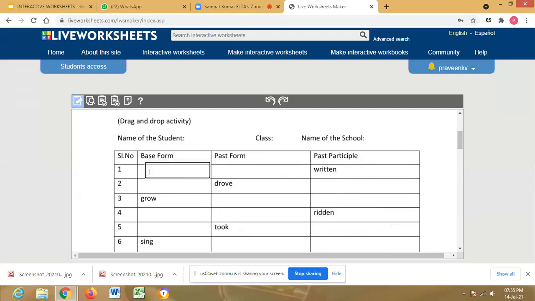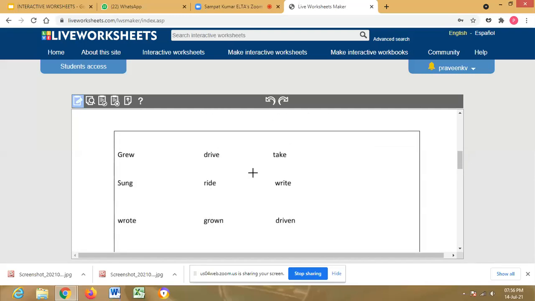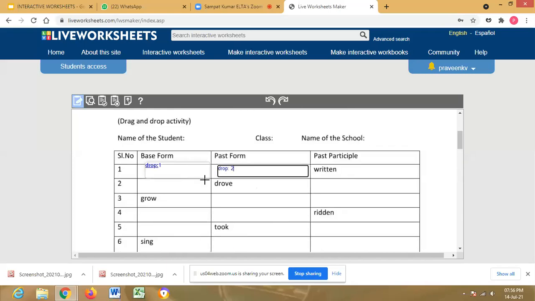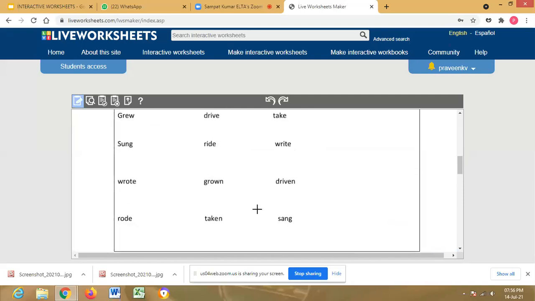And here this is a drop one, first box. So drop one. And for this past form, we have to draw another text box here. This is drop two. And then here, this verb form is given as written. Written means write, drag one; wrote, drag two. So in the box given below, we have to take write. We have to again draw a text box here.